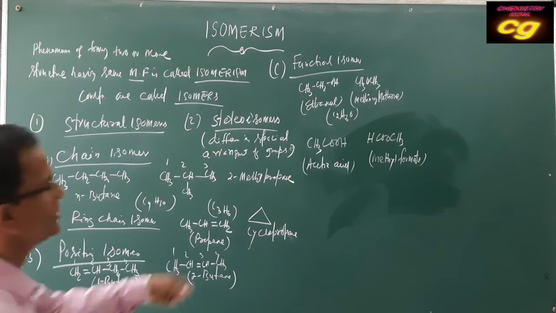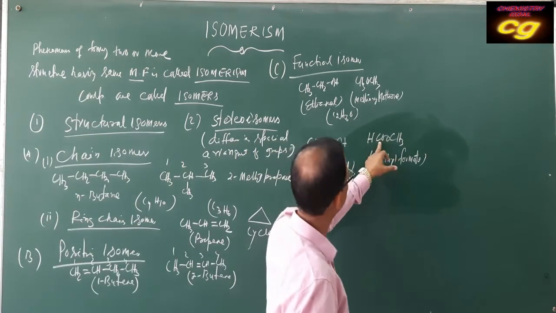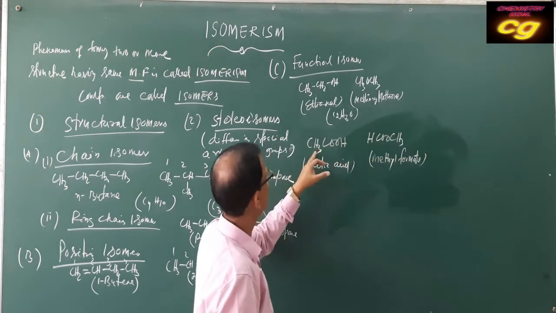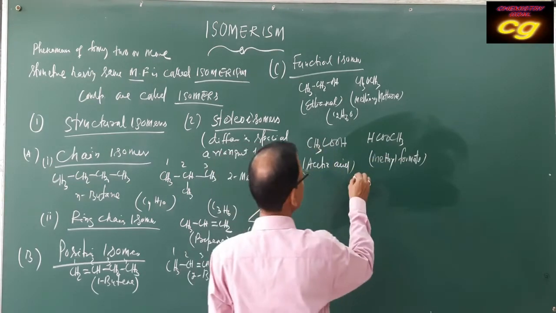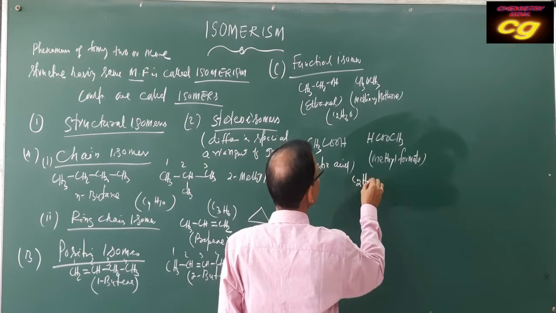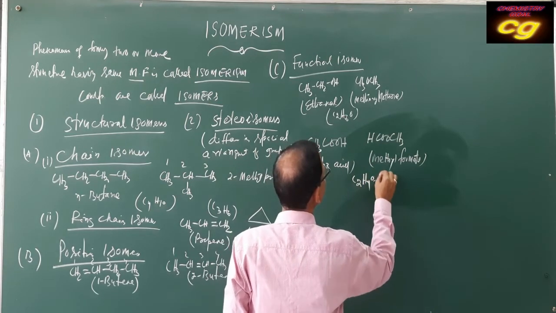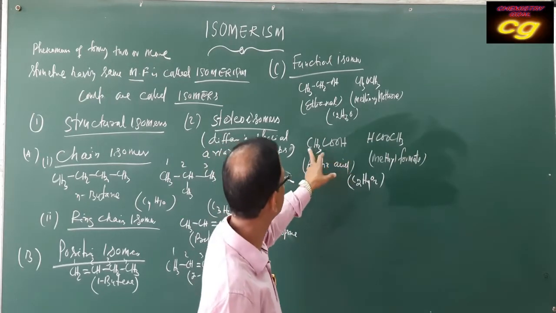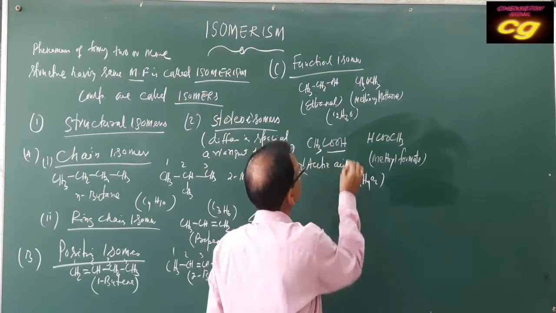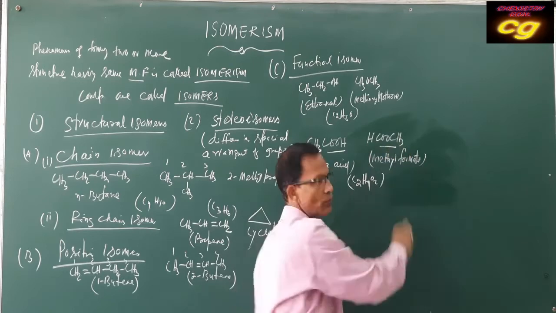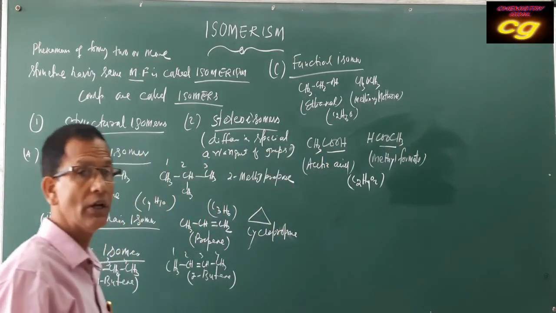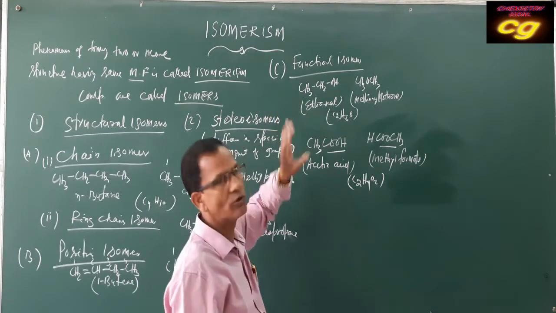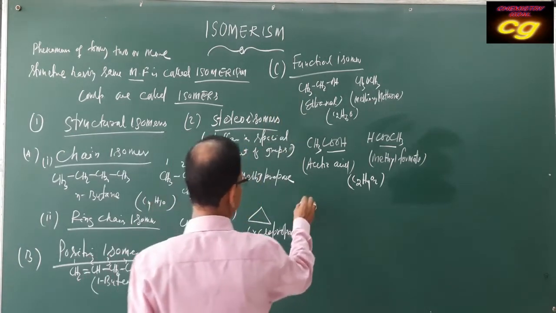If you see the formula, it is C2H4O2 for both. The formula is the same but the functional group is different. Here the functional group is an acid group, and here it is an ester group. So the functional group differs but the molecular formula is the same. That's why these are called functional isomers.